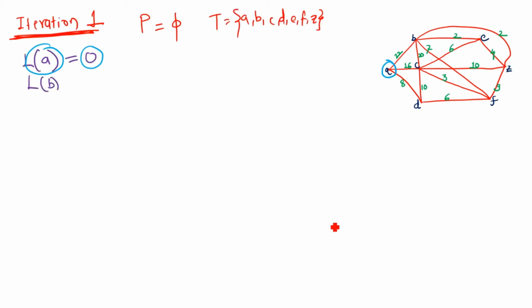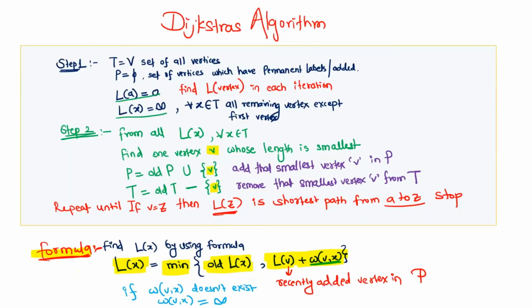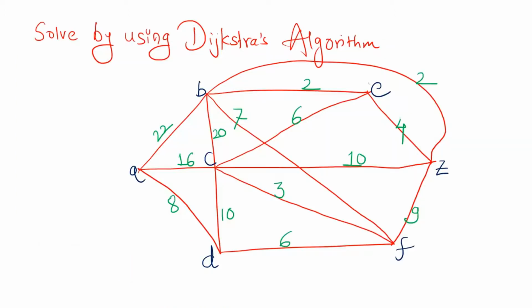In the first iteration, as per the algorithm, T is the set of all the vertices. Path means the permanent labels; you are forming the path, and you have not yet added any vertex. So in step 1 you set this as empty, and the length of only the starting vertex, suppose A, is 0 because we have not yet explored, and the length of all other remaining vertices is unknown. For unknown we write infinity.